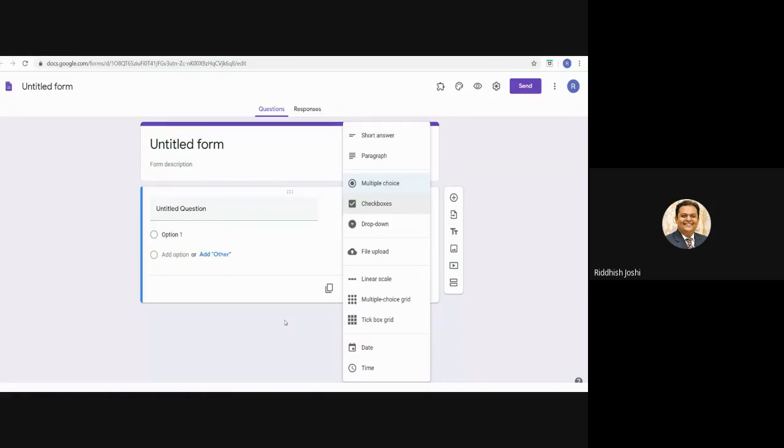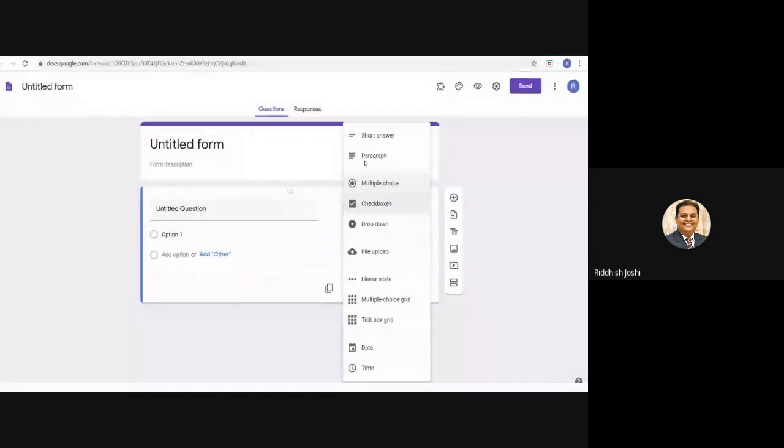First is short question. In short question, suppose you want the name of the respondent, or any short question you want, right? So that you can use. If you want to have an open-ended question, you can see the second, paragraph. If you remember our session 1, I gave you an example of an open-ended question. I want to give a blank space to the respondent. I will use this paragraph in which he can write. A paragraph will have more character capacity as compared to short answer.